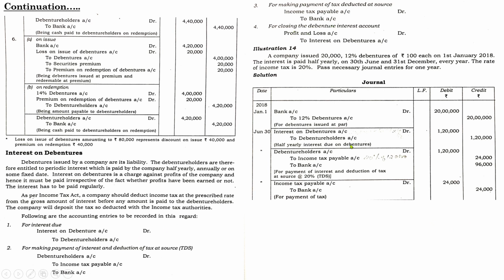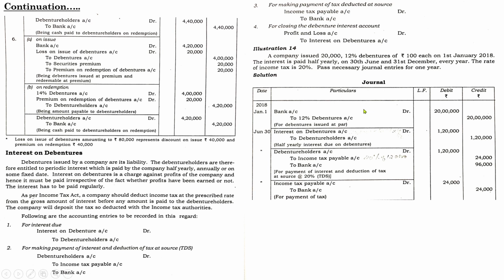But remember one thing, even though there are 4 entries associated with a payment of interest, when is the profit and loss account prepared? It will be prepared at the end of the year. As per the question, is the accounting year of this particular case ending on June 30th? No, because there is another payment that happens on 31st December. So at the end of the accounting period only we prepare the profit and loss account. At that time only you need to transfer all the details with regard to the debenture interest paid against the profit.